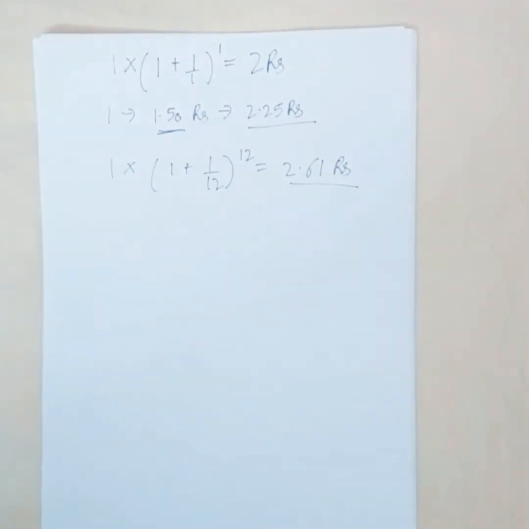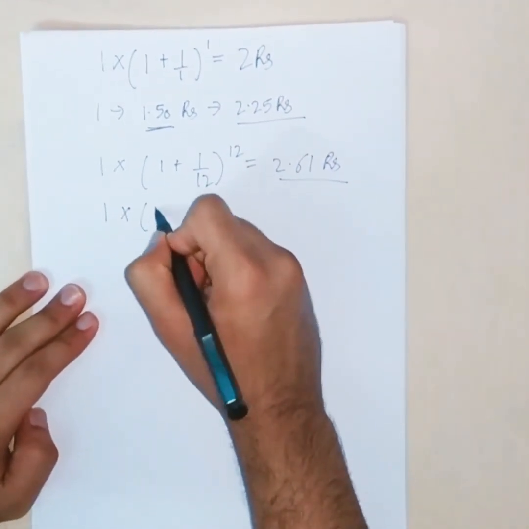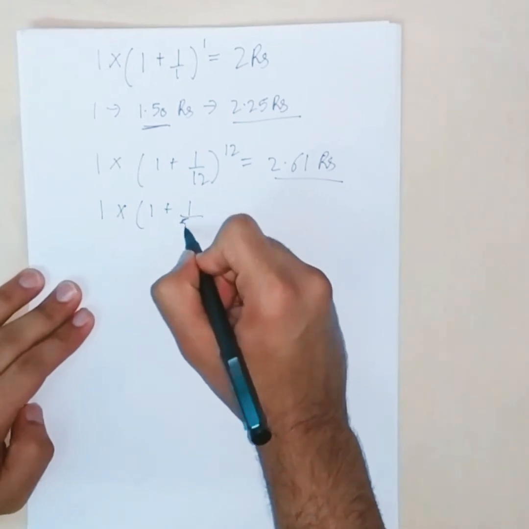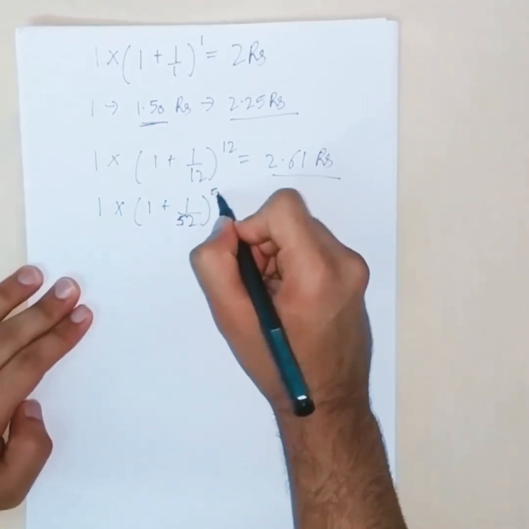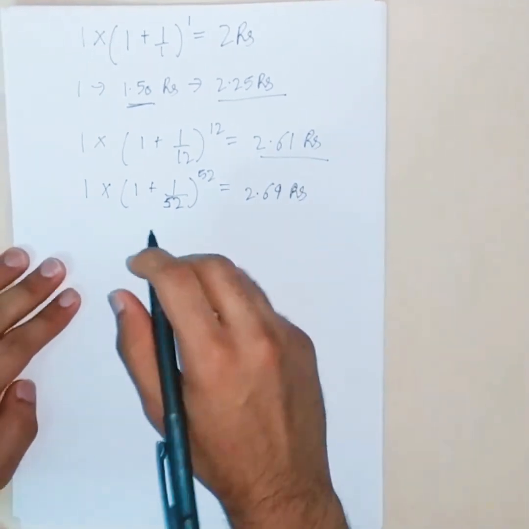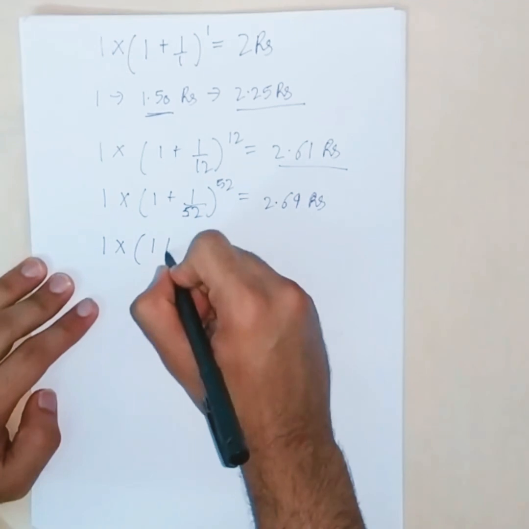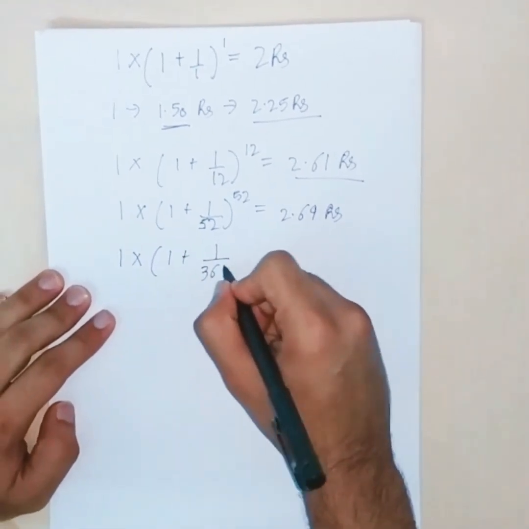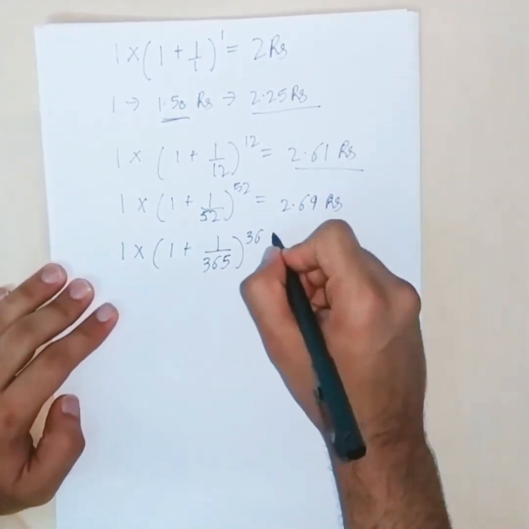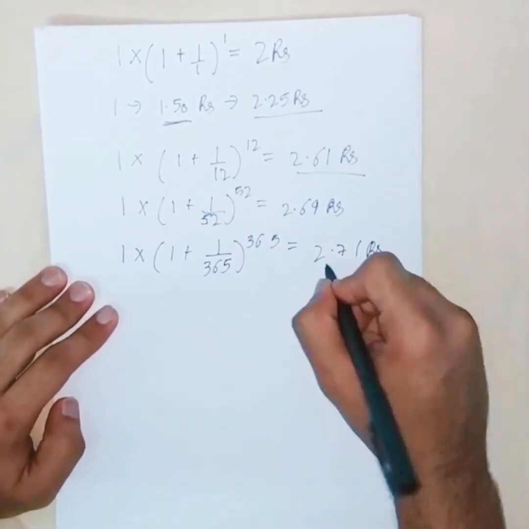If we go for every week, we will have 2.69 rupees. And if we do it for every day, then we will have 2.71 rupees at the end of the year.